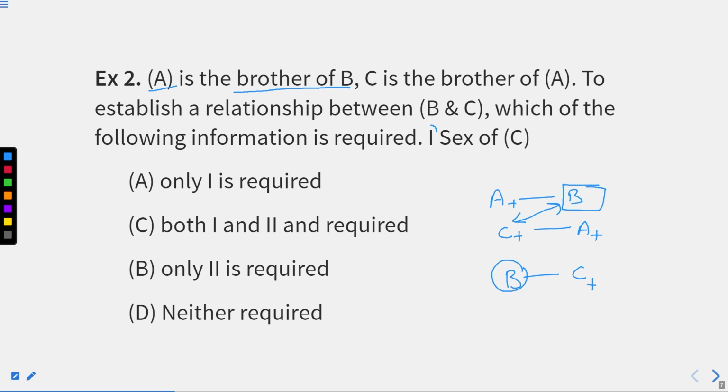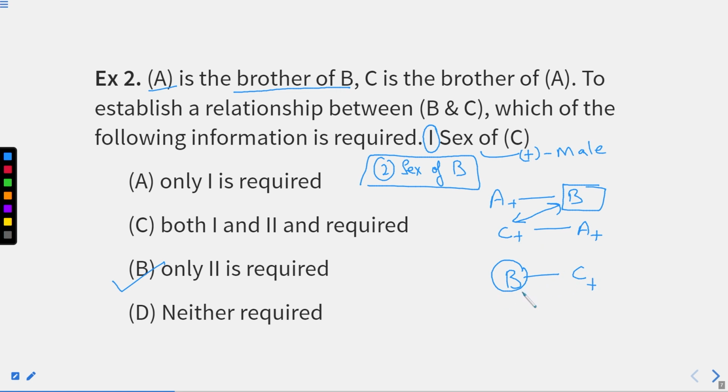Here statement number 1 is the sex of C, or we can say the gender of C, that we already know is positive, meaning it is male. The second statement out here will be the sex of B, that is gender of B, which is missing, which is required. So only statement 2 is required to establish the relation between B and C.